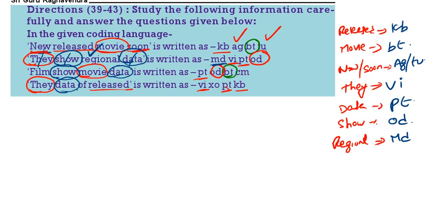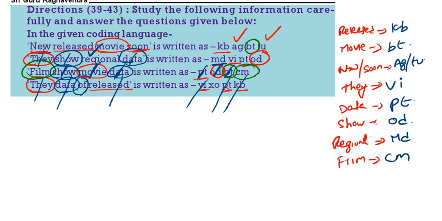Come to the next one. Film show movie data. Show means OD, movie means BT, data means PT. Here we are left out with film, here we are left out with CM. So film code is CM. Come to the last. They means VI, data means PT, then released means KB. Of is left, and XO is left. So OF code is XO. These are the codes. Now come to the questions.